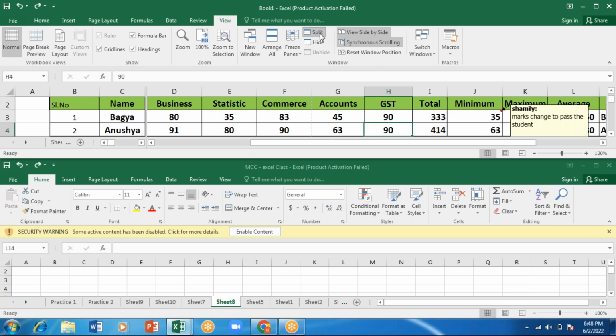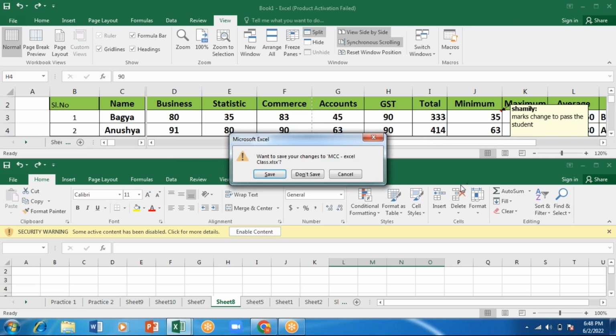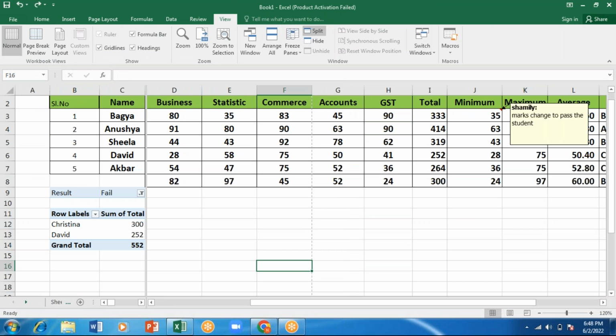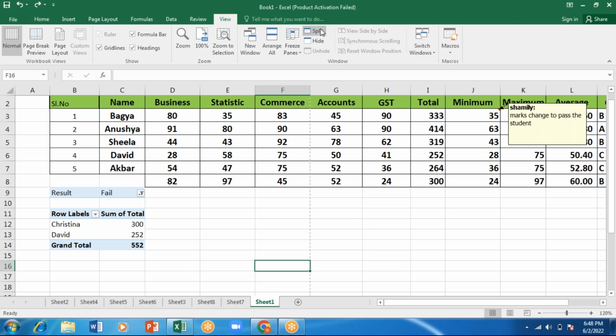Okay, I'll split this, or I'll just close. Let me close this first. I'll click on this, I'll close now. Don't save. Now this is what I'm having. So 2 sheets have been shifted here. So I'll remove the split.